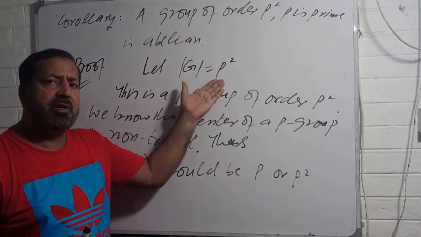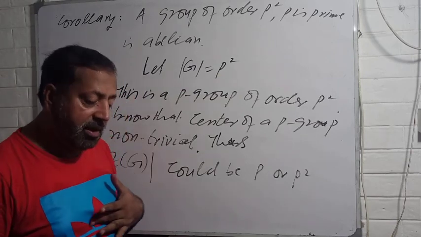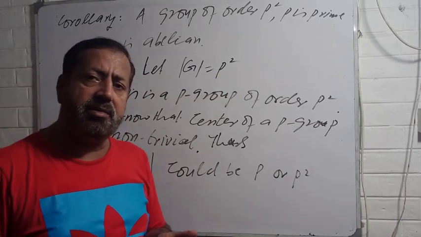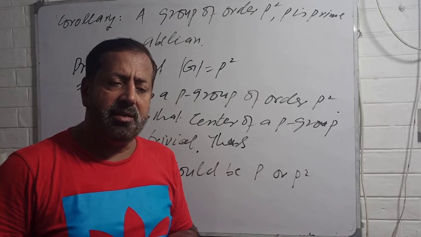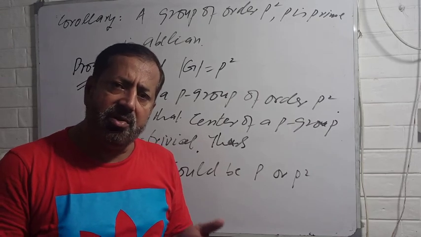The order of G is p square, it is a p group, and the center of a p group is non-trivial.